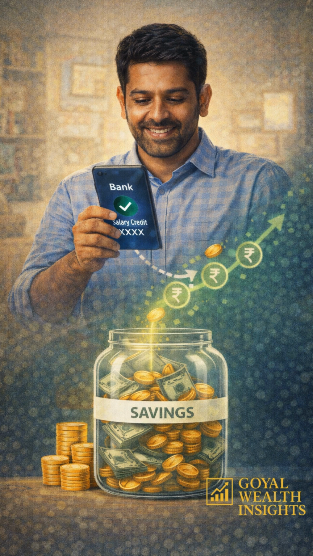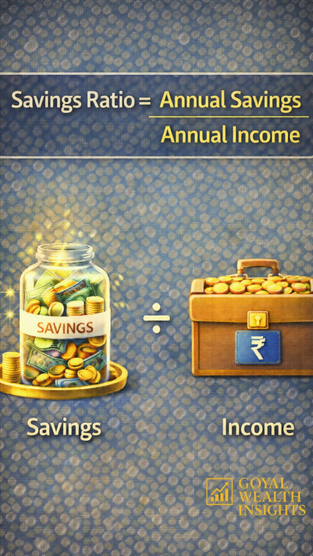What is savings ratio? Savings ratio tells us out of every 100 you earn, how much do you actually save? Savings ratio is calculated by dividing your annual savings by annual income. So let us take an example to understand how it is calculated.